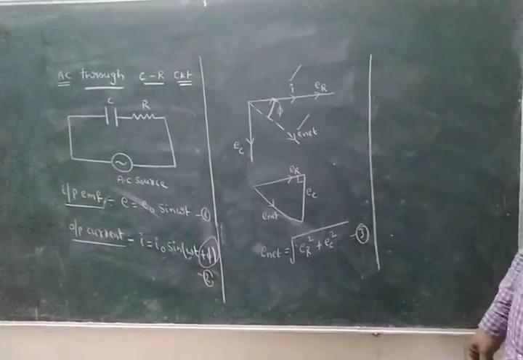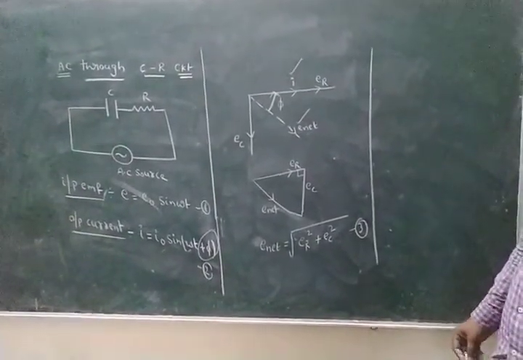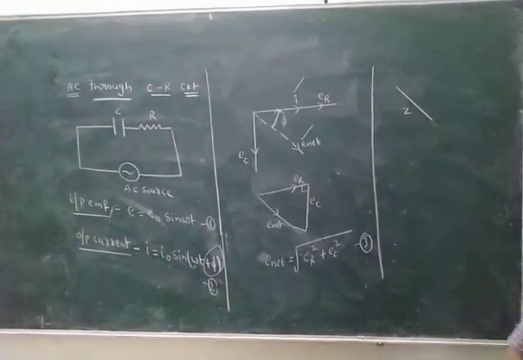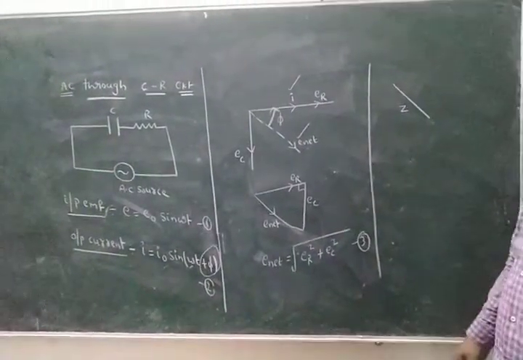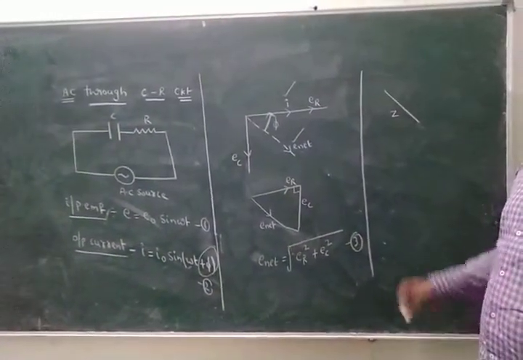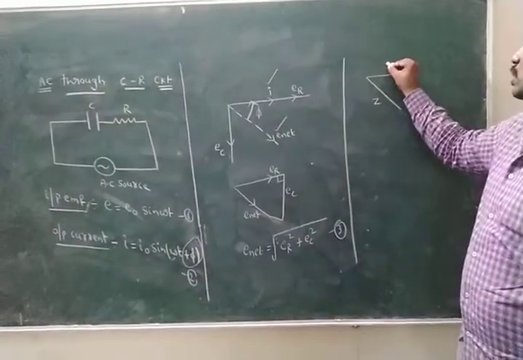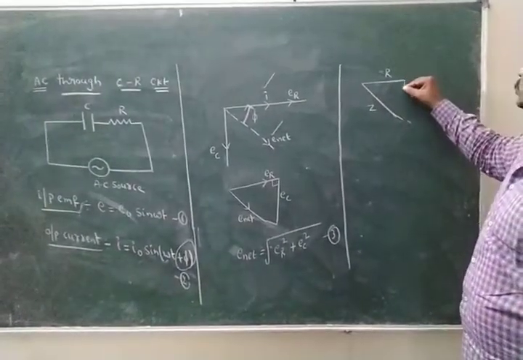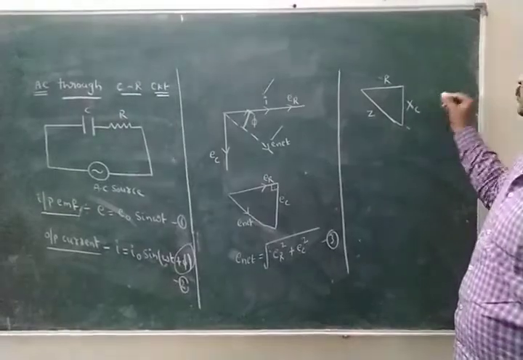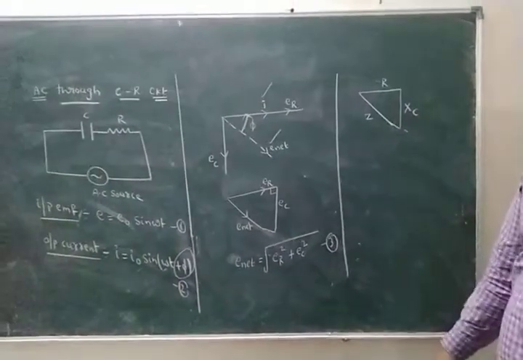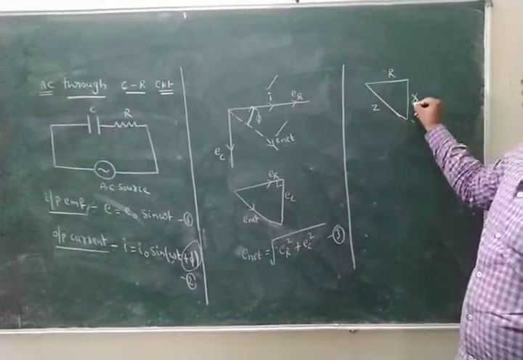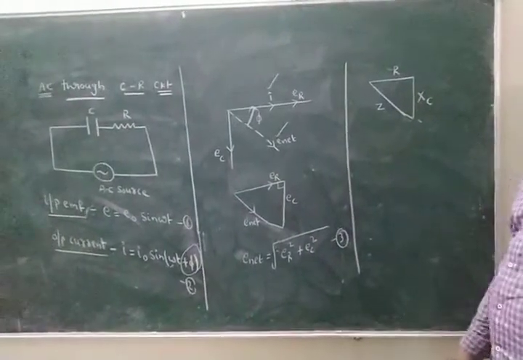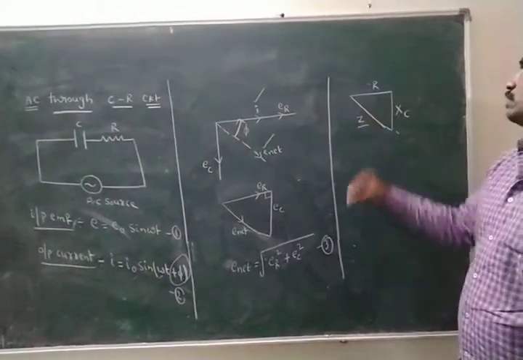Okay. Next, write the impedance triangle. This is E net, and E net means Z. Simply, total resistance in the circuit is called impedance. This is R, the resistor resistance. This is XC, meaning capacitor resistance. E net indicates total resistance in the circuit, which is called impedance.